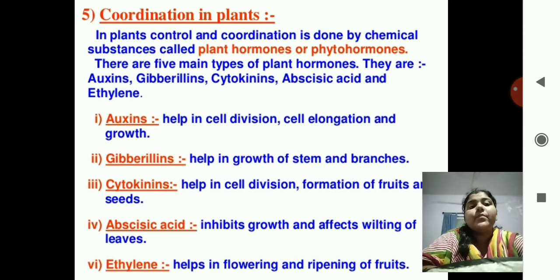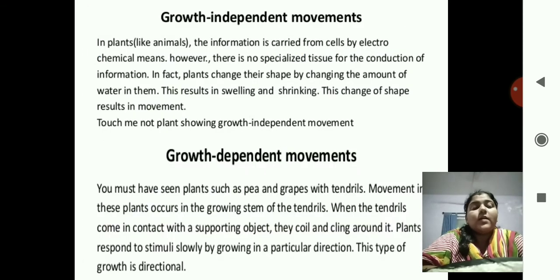Okay, now as we move, the plants also move. You can do experiments so that you can see the movements in the plants also. Now there are 2 types of movements, that is growth independent movement and growth dependent movements. Growth independent movements are in the plants where the information is carried from the cells by electrochemical means. There is no specialized tissue for conduction of information.